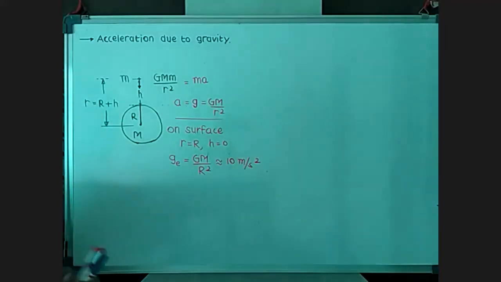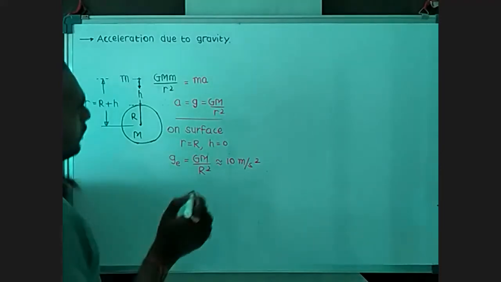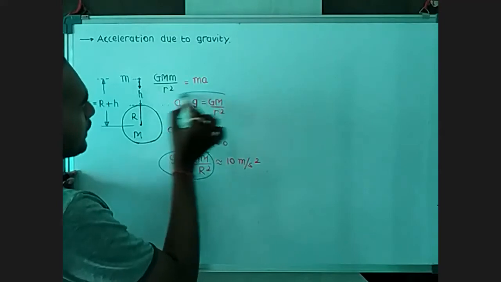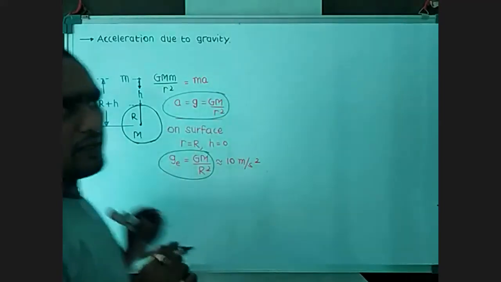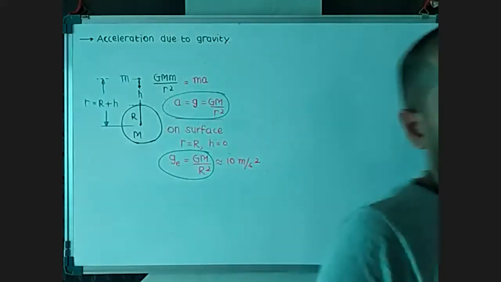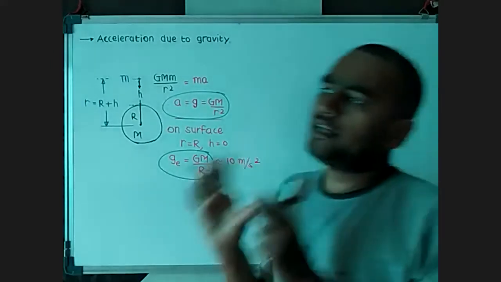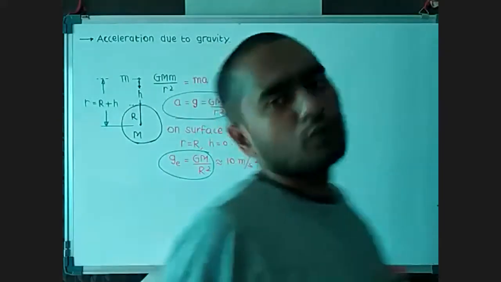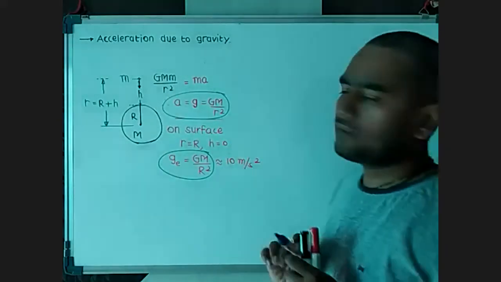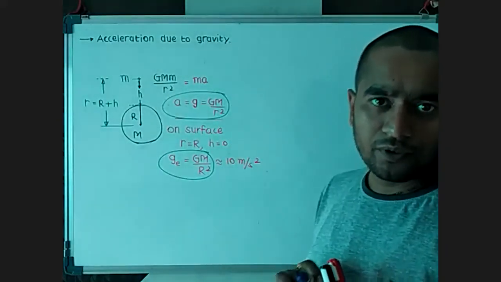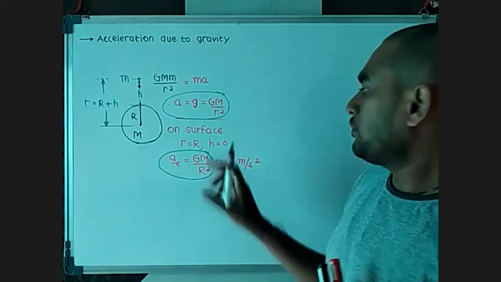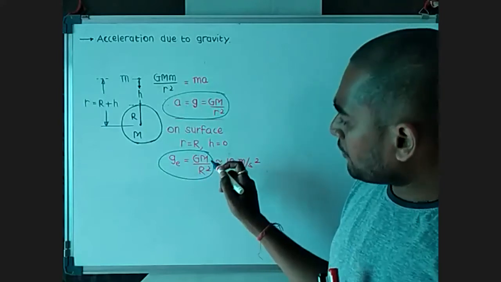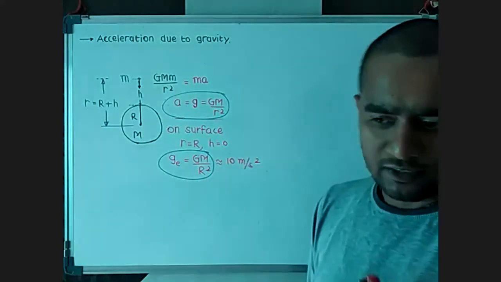One thing about this gravitational acceleration is that it does not depend on the mass of the body. If we make a free fall of an elephant and a cat from a similar height, both will experience the same gravitational acceleration. Earth will pull them with the same acceleration, because in this acceleration we cannot find the mass of the object itself.